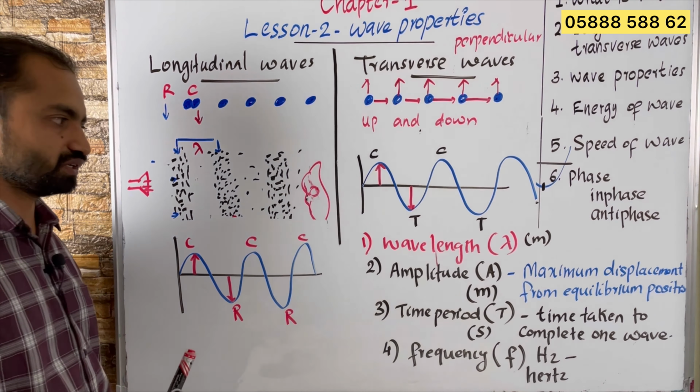So if I produce that sound 10 times in 1 second, then particles vibrate 10 times in 1 second, or there will be 10 waves in 1 second. So number of waves produced in 1 second, that is called frequency.